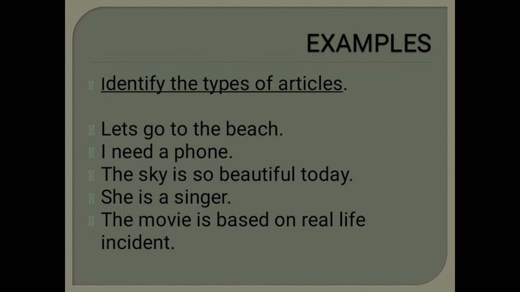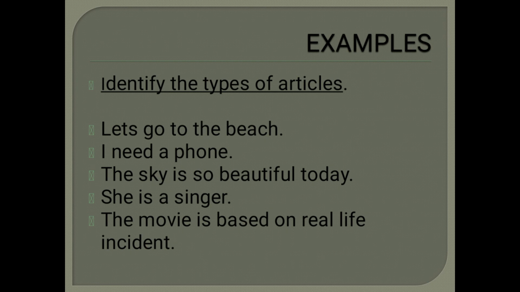Now we are going to see the examples and identify the types of articles used in the sentences. First sentence, let's go to the beach. So what type of article is used here? Correct, it is a definite article. The second sentence, I need a phone. A is the indefinite article because a is used before singular countable nouns. So phone is singular, hence a is used.